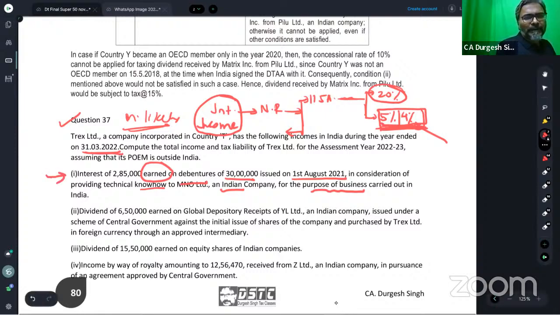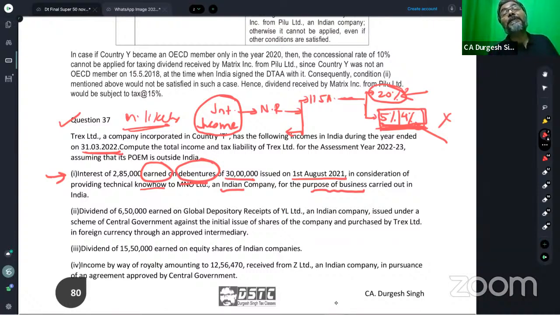Now you tell me, students, in this case, point number 1, this interest is from a debenture. So 5% is ruled out because 5% is very specific to only 3 items: the rupee denominated bond, interest from the unit of a business trust, and the long-term infrastructure bond. What about 20%? Will 20% be applicable in this case? The answer is no. Why?